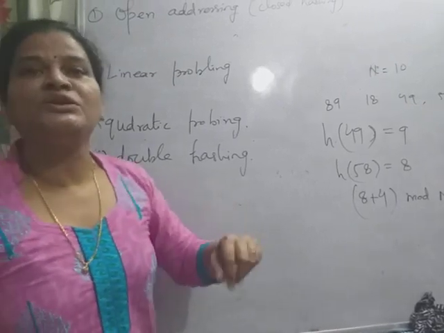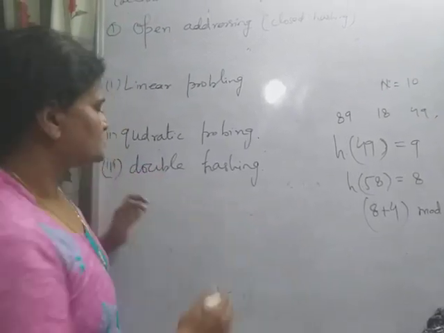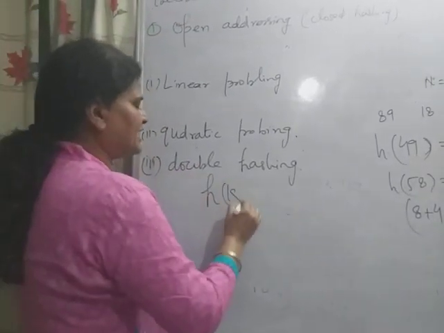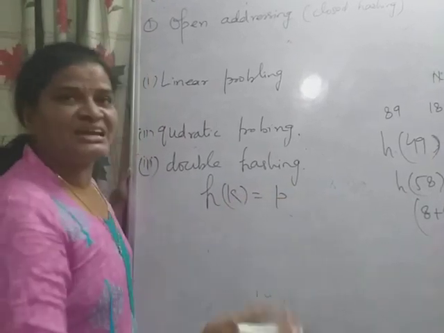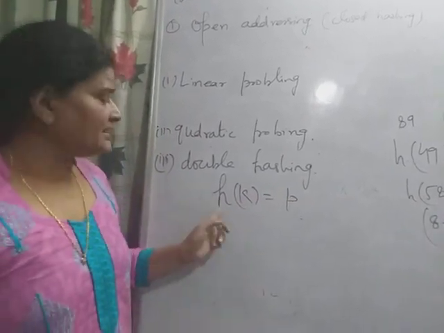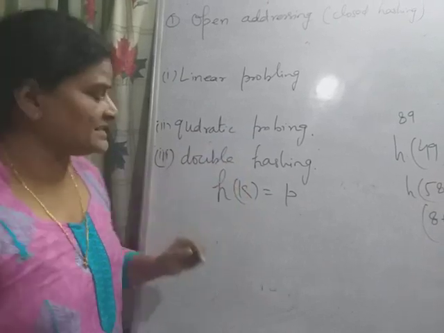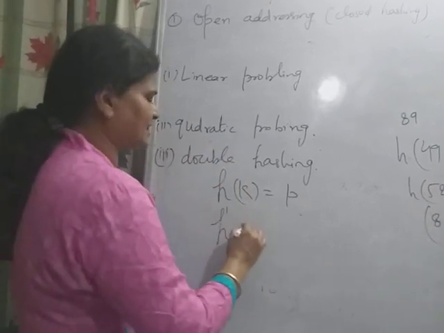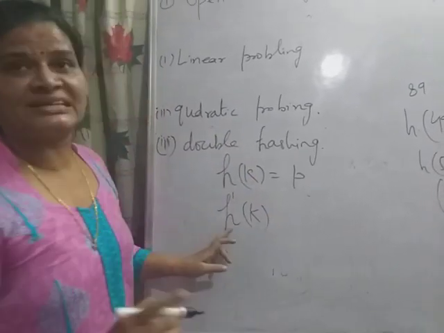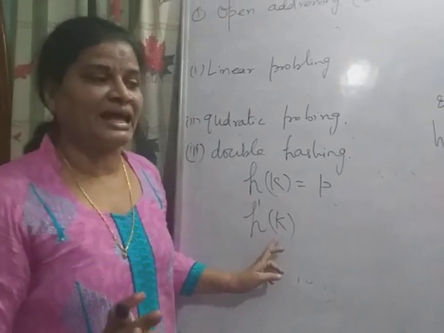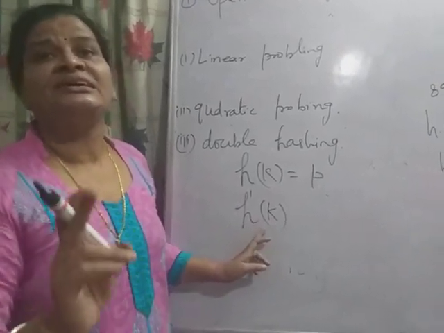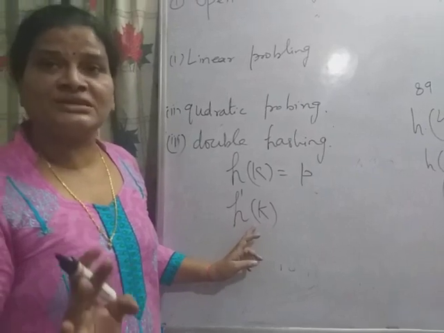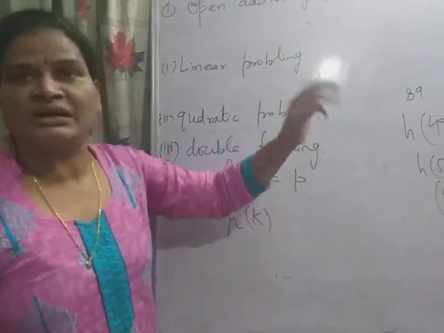In double hashing, we use a second hash function. Suppose H(k) equal to p, and p is already occupied. Then we select the second hash function, say h dash k. And h dash k should be selected very carefully, it should not generate the 0 value, and it should give a value within the range of the table.